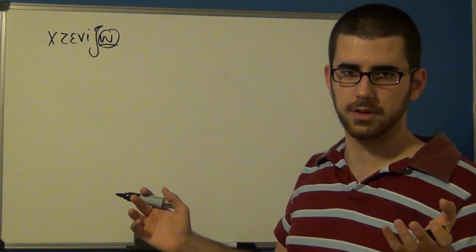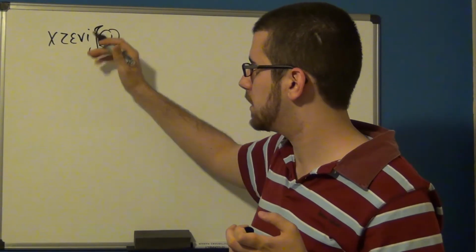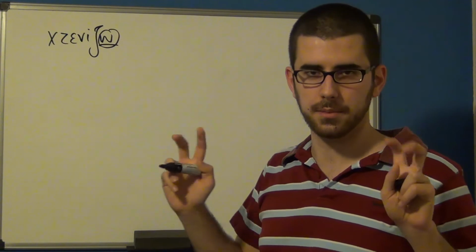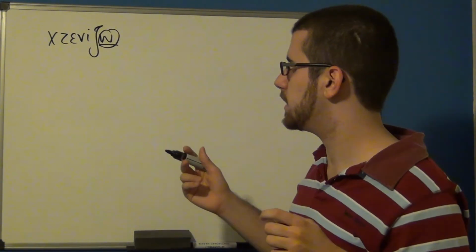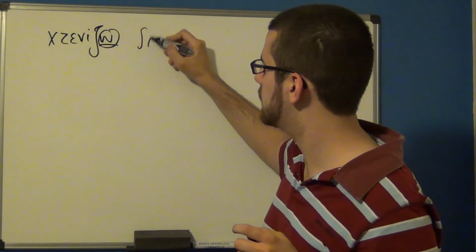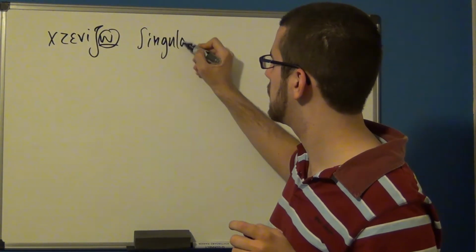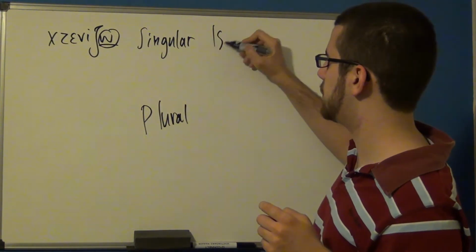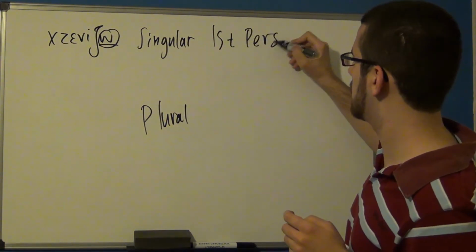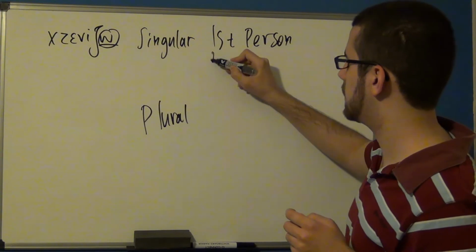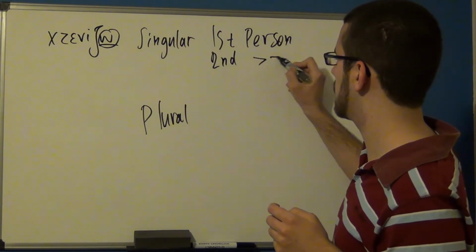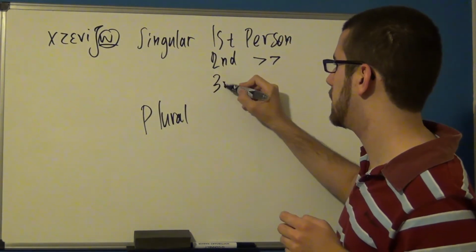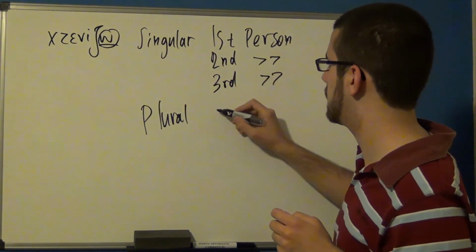In this case, I'm just going to give you an example. A verb has 3 different persons and 2 different numbers, as we call them. It might be singular or plural. First person, second, and this is the symbol for the same word as the top, third person.